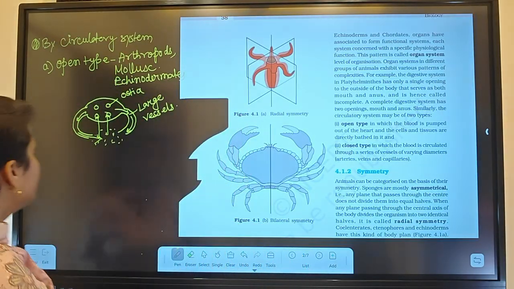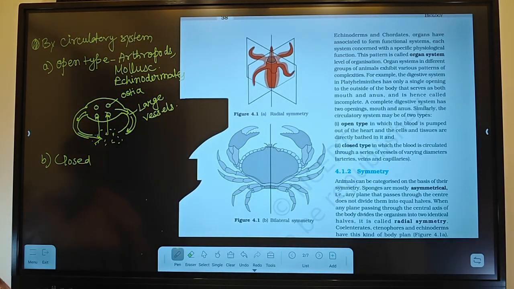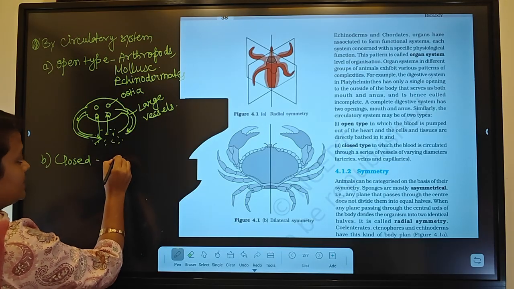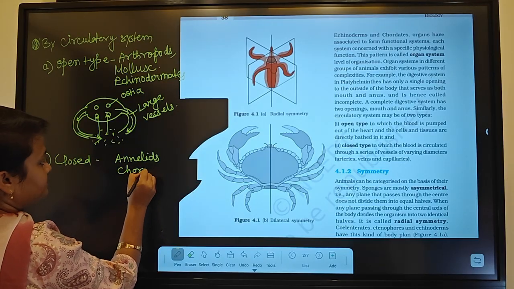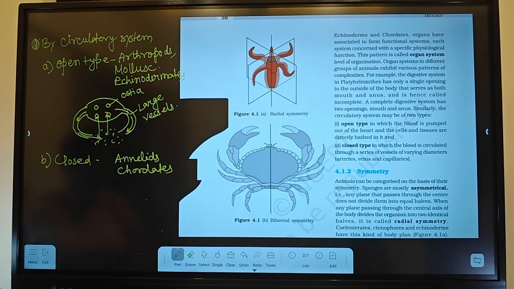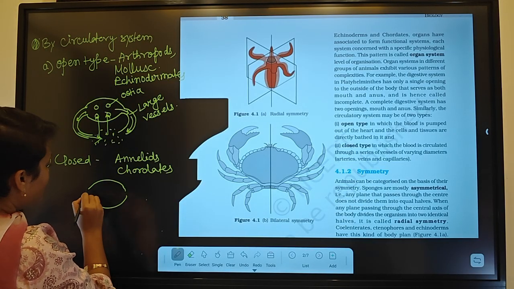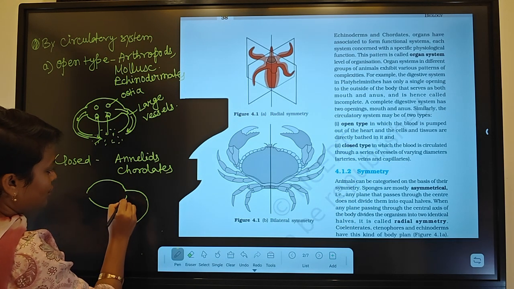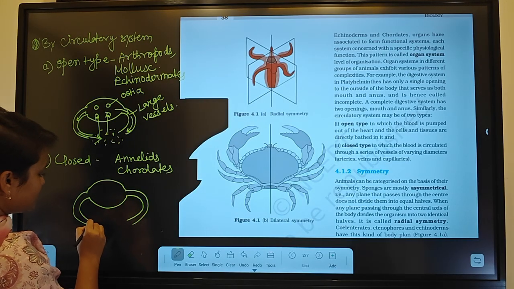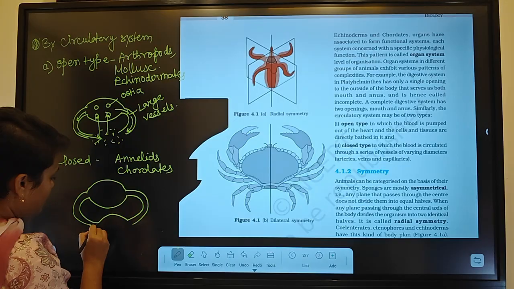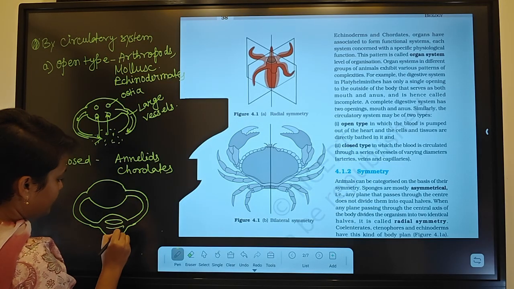But if we talk of closed circulatory system, the examples are annelids and chordates. How will it look? If the heart is present here, from the heart, blood will be circulated through large vessels, and the large vessels will divide into smaller vessels, which are called capillaries.